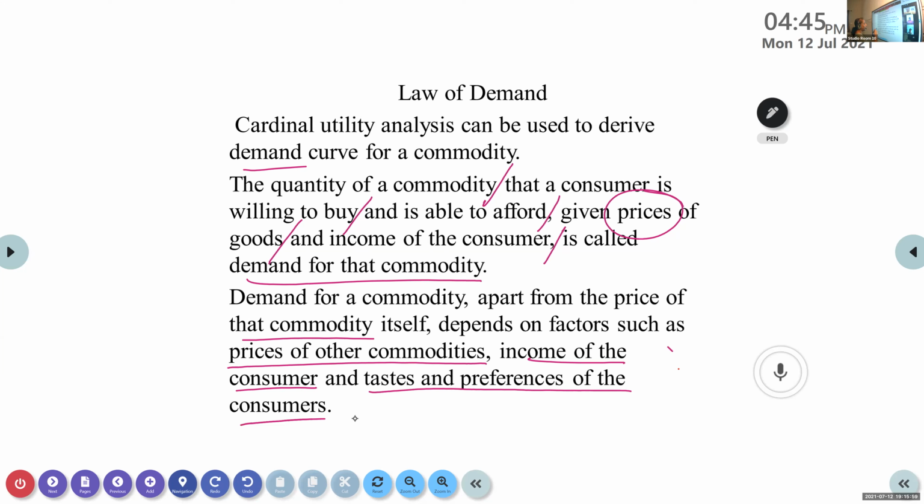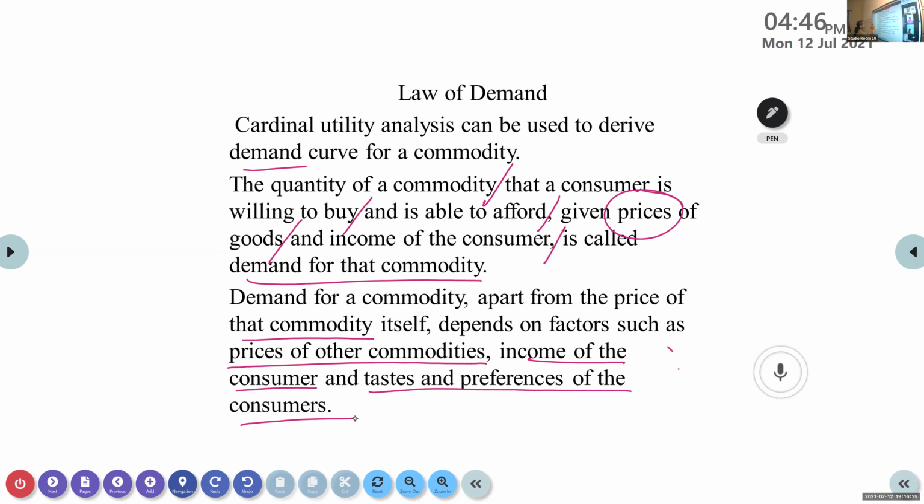All these factors influence the demand curve of a person. Now before that, I want you to do one problem, not exactly like a problem. I will give you total utility. You have to find out the marginal utility of that particular commodity.